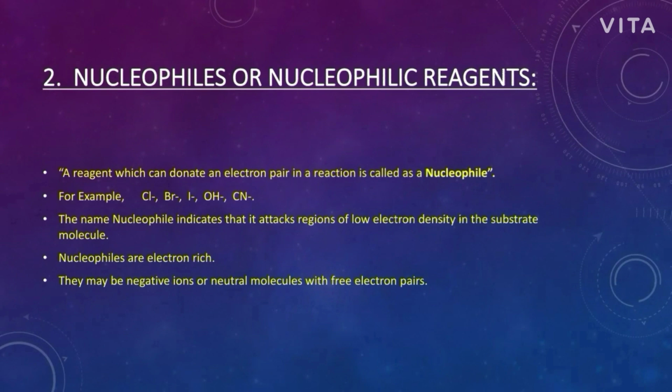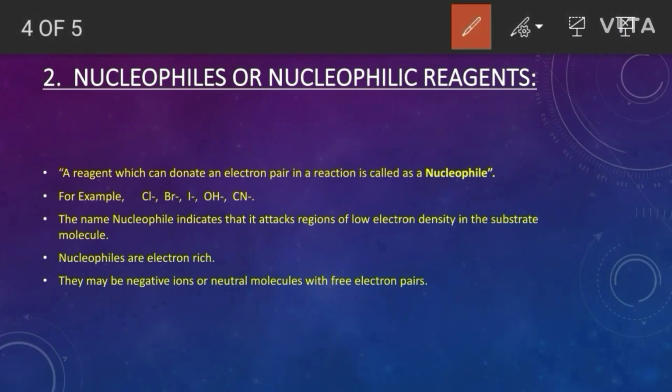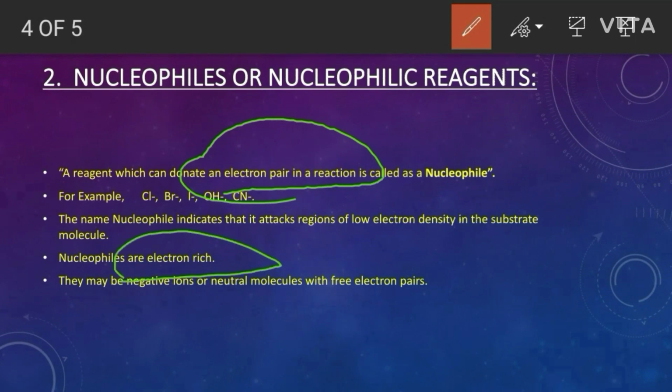Okay, now we will discuss the second type of reagent, nucleophiles or nucleophilic reagents. Nucleophiles or nucleophilic reagents are the compounds which donate an electron pair. They donate, which means they are electron rich molecules or compounds.